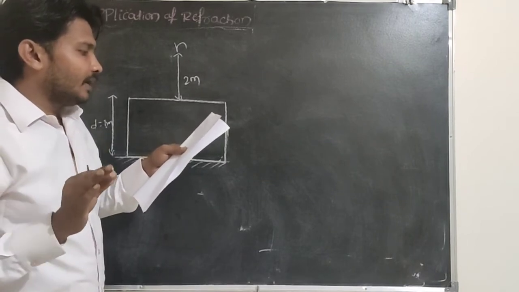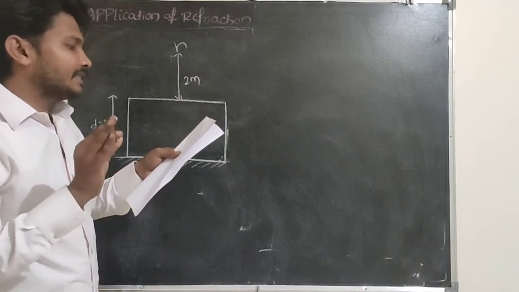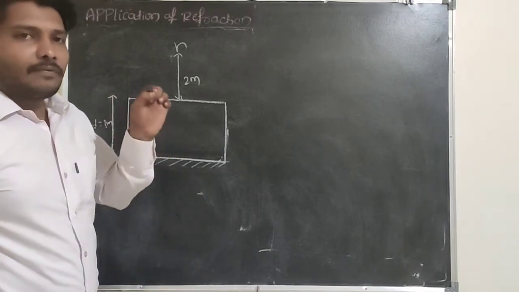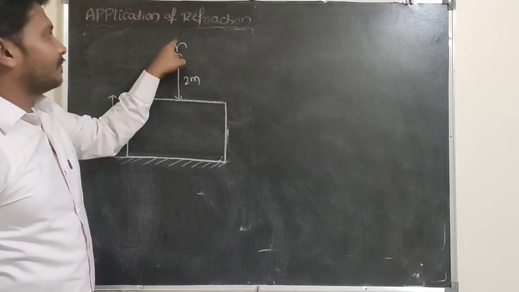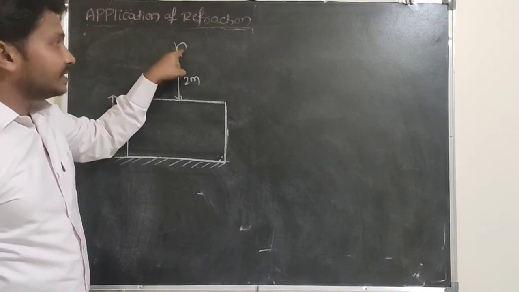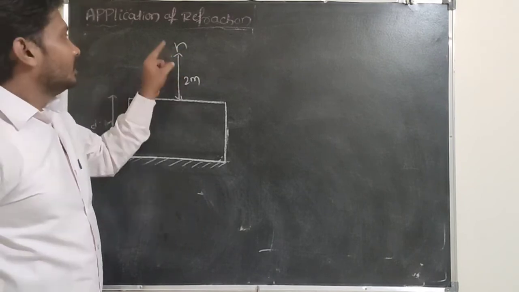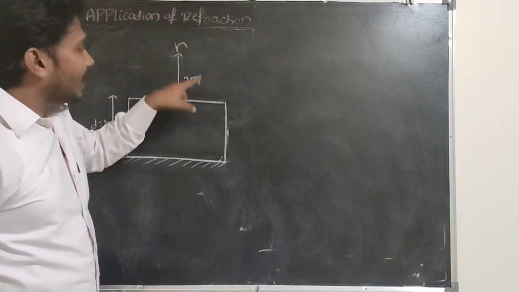Then the distance of the final image of the bird by itself is, so what do they ask us to determine? The distance of the final image from the bird itself. This is the bird, and the final image is going to be formed here. I need to calculate the distance between the object and the image.